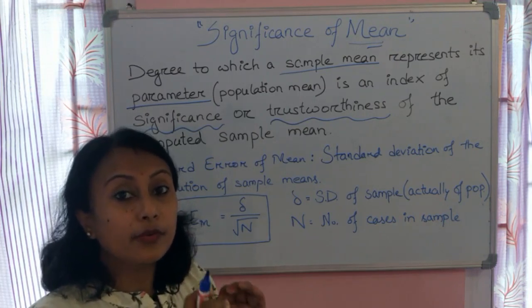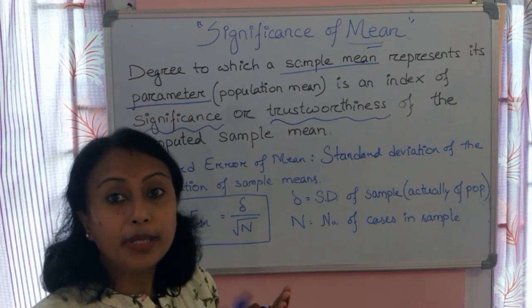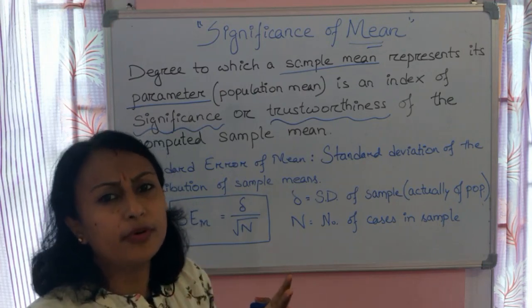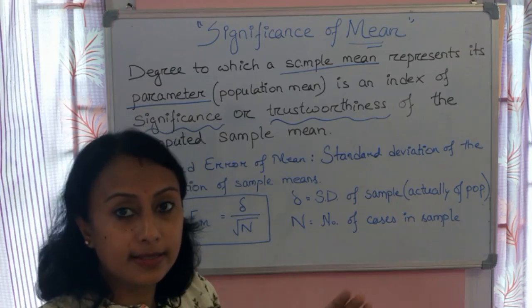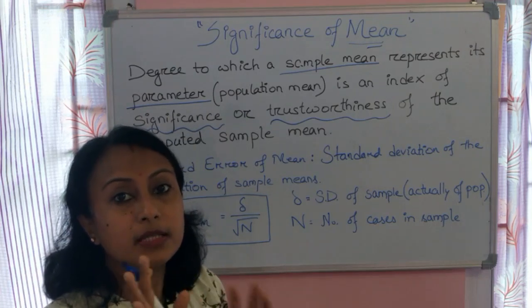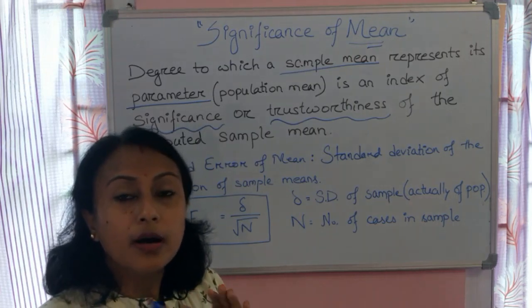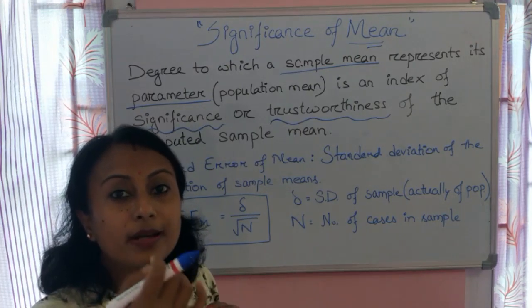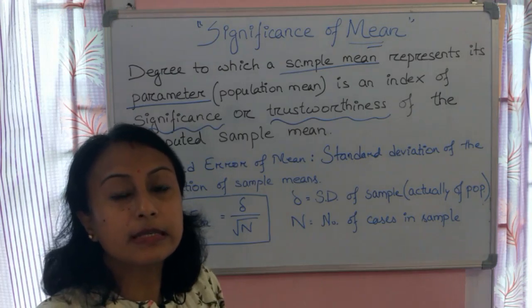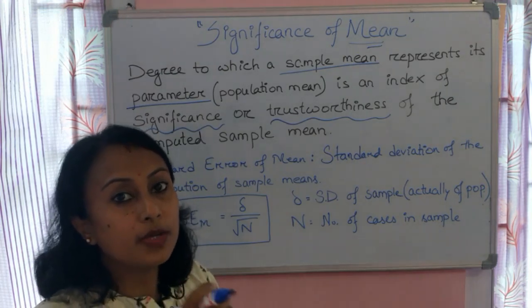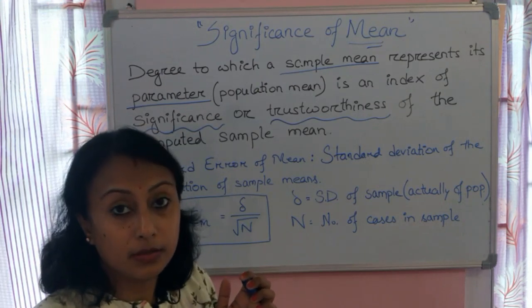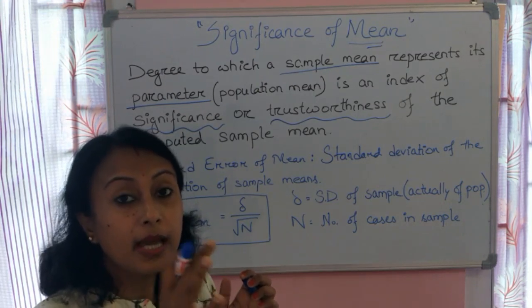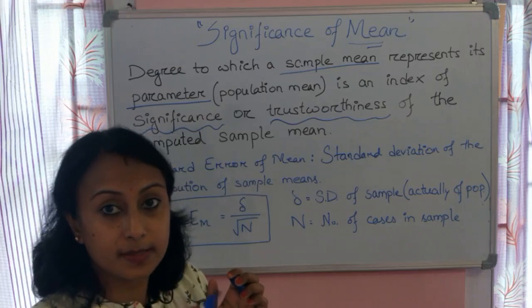Let us take an example: suppose the mean of those 100 cases is found to be 61. Okay, so how much are we confident, how much is it trustworthy, how much can we trust this sample mean of 61, which has been calculated by collecting data from only 100 cases?